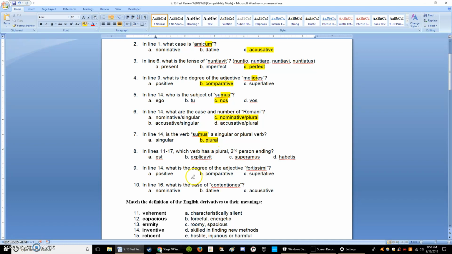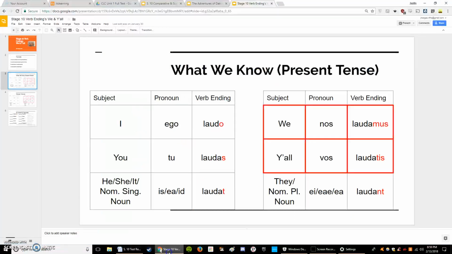Second person plural. Second person is always some form of you. And if we're talking about second person plural, we are talking about a bunch of yous. Technically, the correct answer, the subject would be you plural, but in the South, we say y'all. And we know from our notes from a couple weeks ago that verbs with the subject of y'all end with TIS. Isn't that right, buddy? He's flexing and trying to bust out of here.